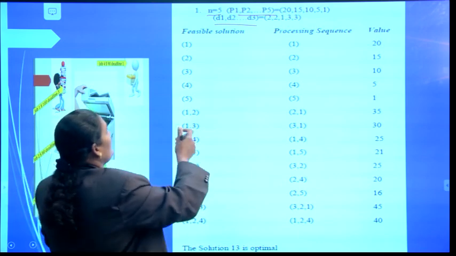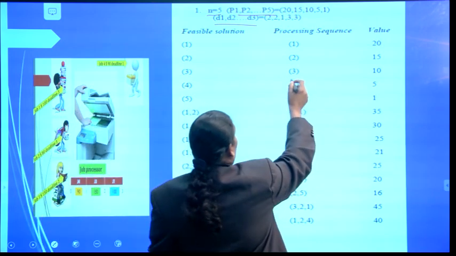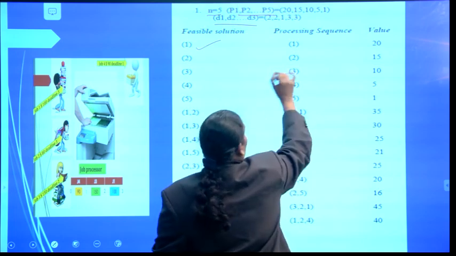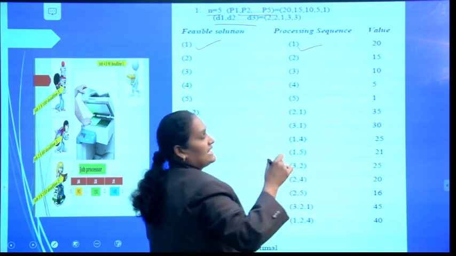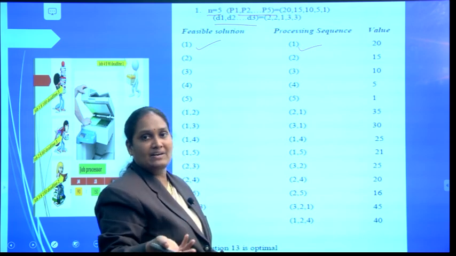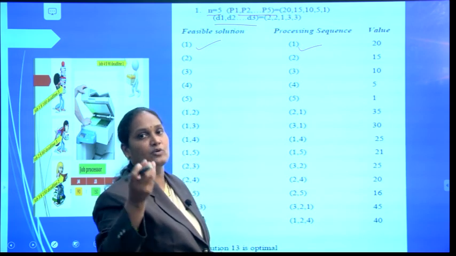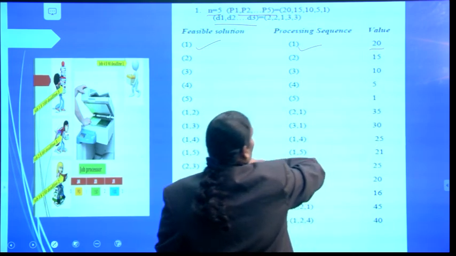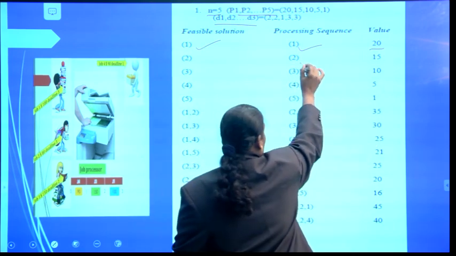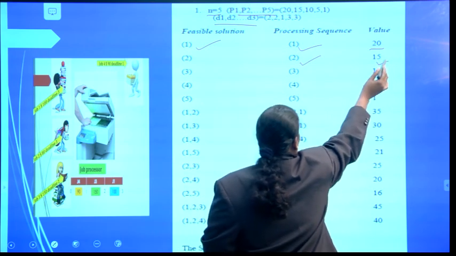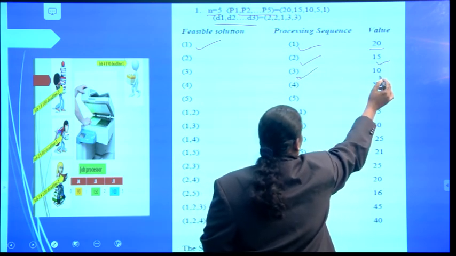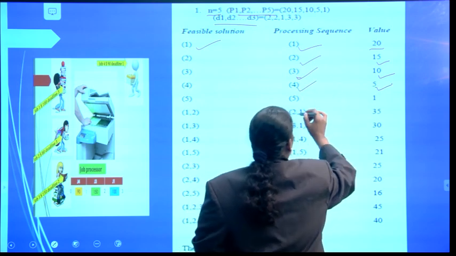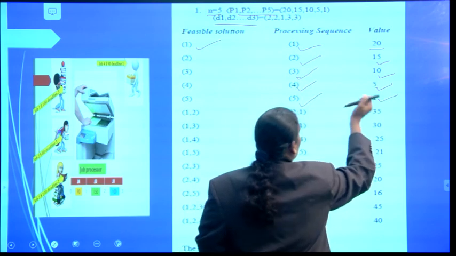Let us see here what the feasible solutions for this problem are. Suppose I select only the first job. Since I have 3 hours of time, in any hour I can do the first job. If we select only the first job, I can earn a profit of 20 by doing it. In the same way, if you select the second job, we can earn 15. If you select the third job, we can earn 10. If you select the fourth job, we can earn 5. If you select the fifth job, we can earn 1.